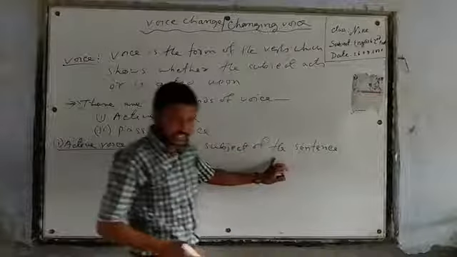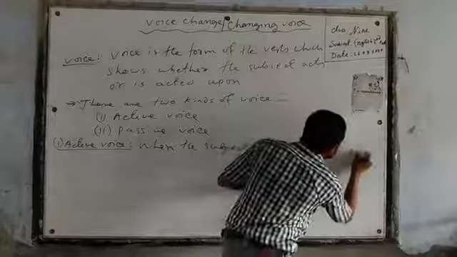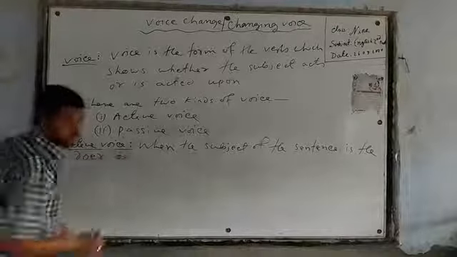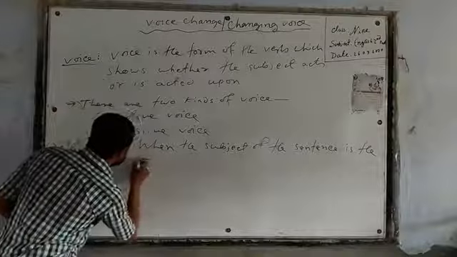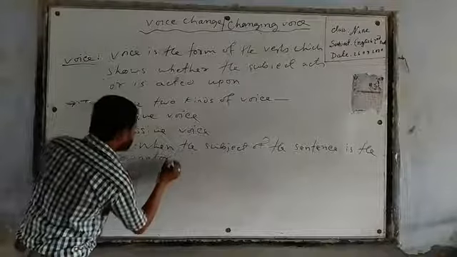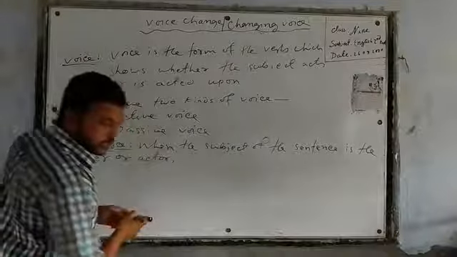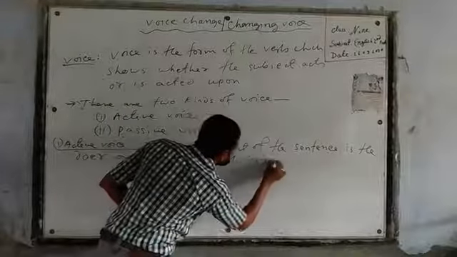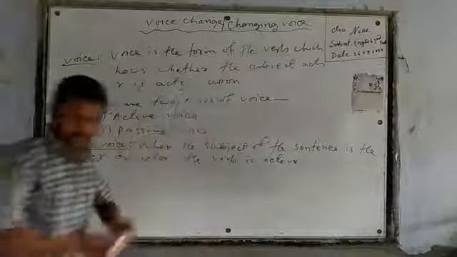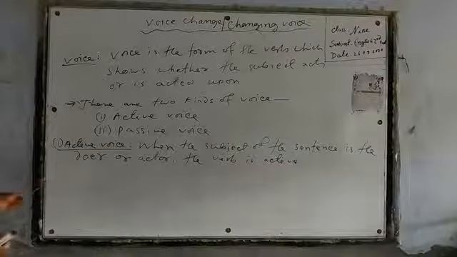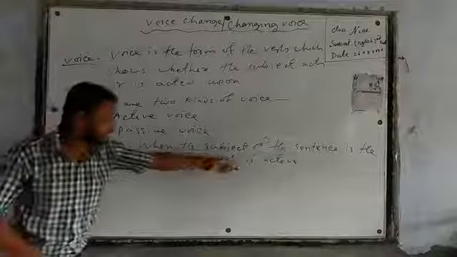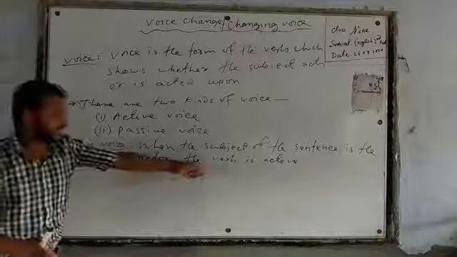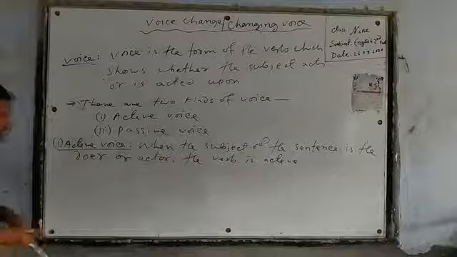When the subject of the sentence is the doer or actor, the verb is active. Okay, here I have written, dear learners, when the subject of the sentence is the doer or actor, the verb is active.